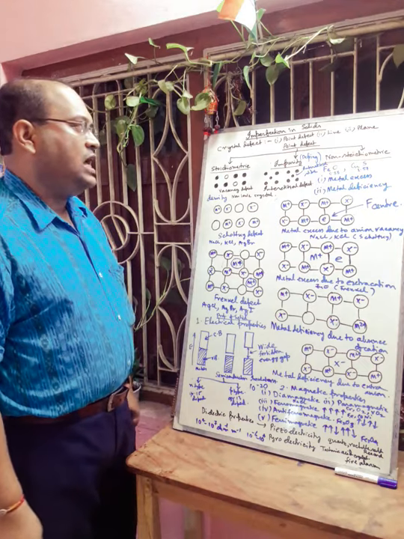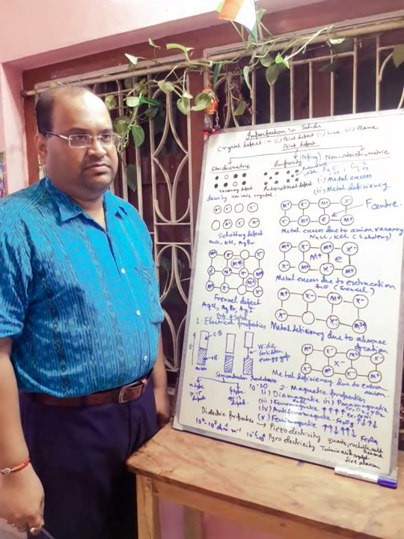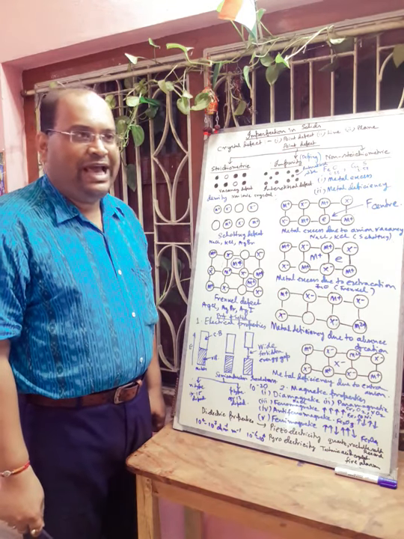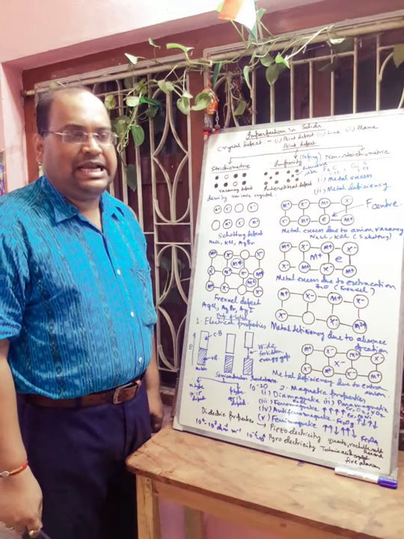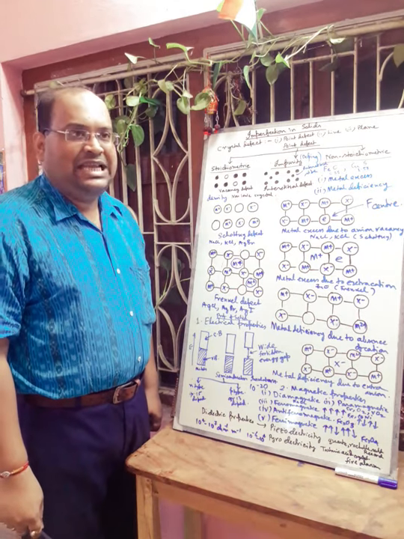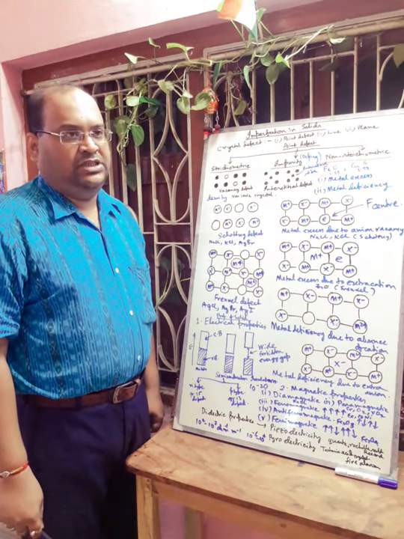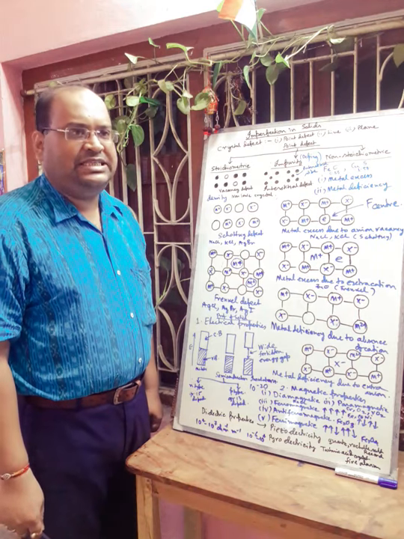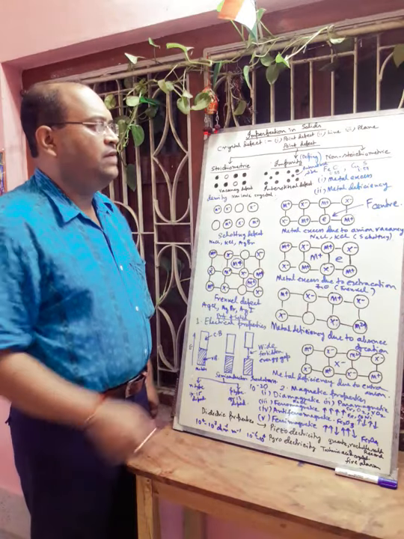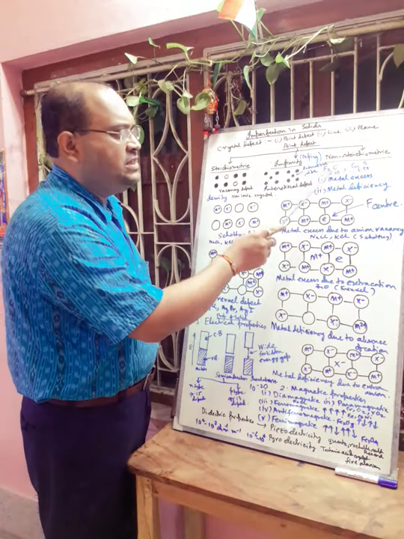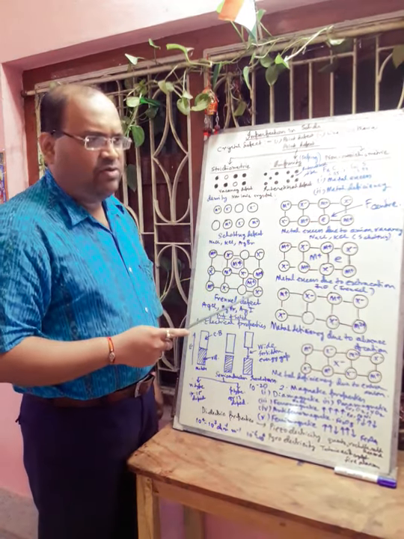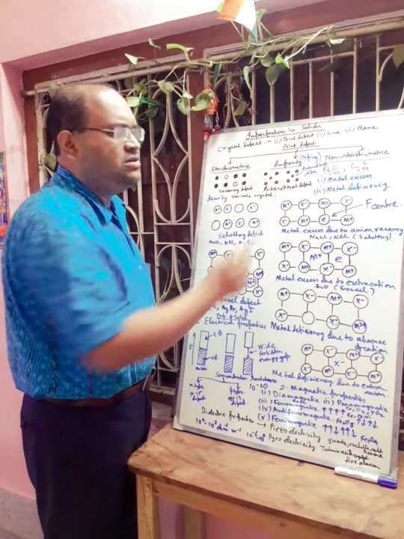Next we will go to the non-stoichiometric defects. Non-stoichiometric compounds are those where the number of cations and anions are not in the same ratio as indicated by their chemical formula. The point defects that disturb the stoichiometry of the compound are called non-stoichiometric defects. Here we can give some examples: Fe0.88O, Cu1.87S. So these are Berthollide compounds, where the stoichiometry is disturbed.